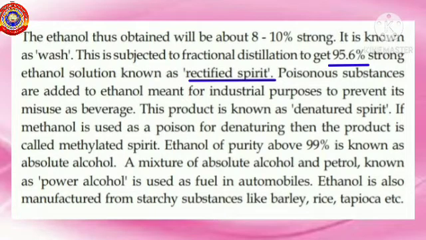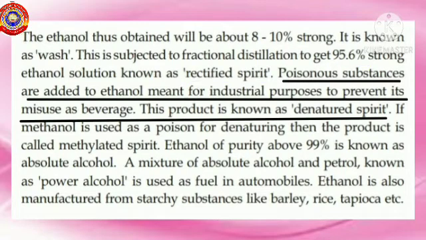This 95.6% strong ethanol is known as rectified spirit. So children, remember the percentage composition of rectified spirit is 95.6%.